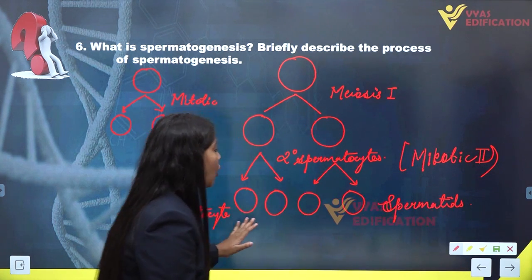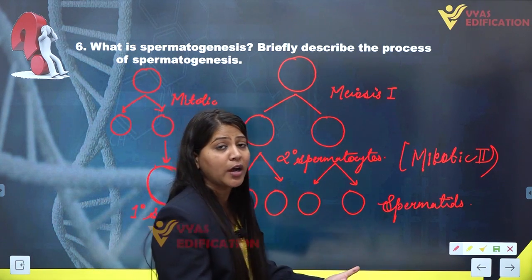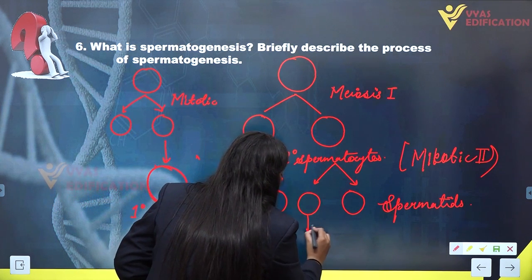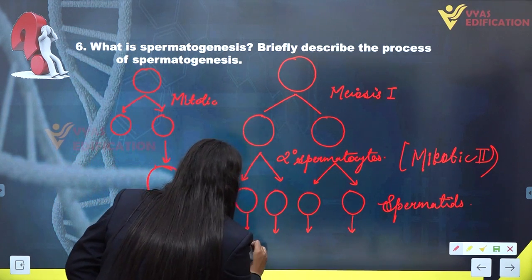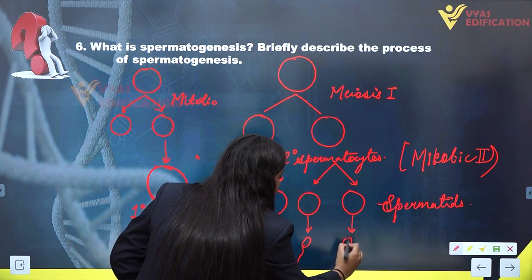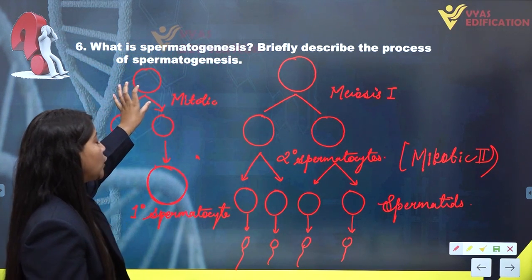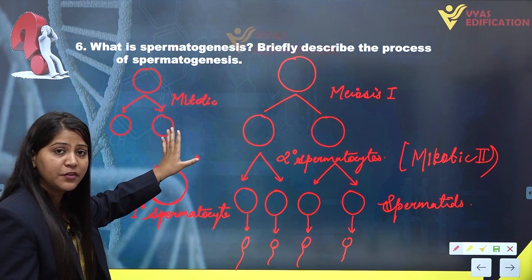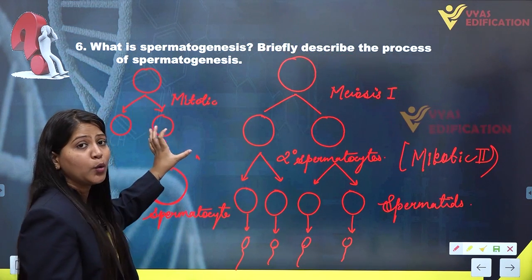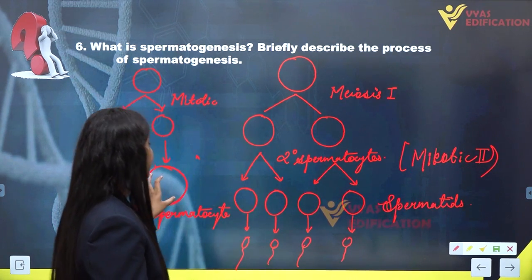Now, all these spermatids will differentiate into a new structure and form sperm cells or spermatozoa. So this is spermatogenesis: a spermatogonia will undergo mitotic division to increase their number. Then among all these spermatogonia cells, some will transform into primary spermatocytes like this.